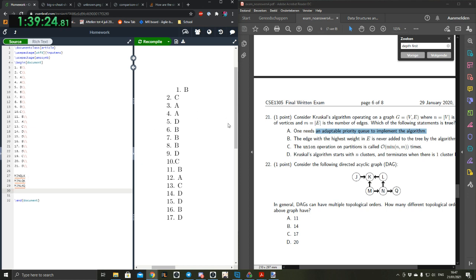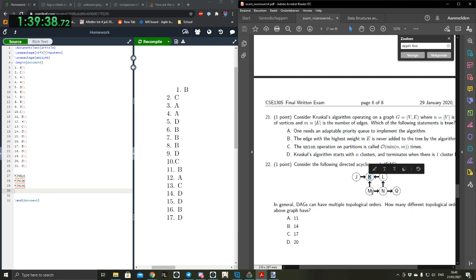So for the people who don't know, a topological order is where everything in the graph is displayed, and you follow the directions. For example, you cannot have K before M. That's the main thing: for something to be selected, all the incoming edges of that have to be selected. Yeah, inbound. So we cannot have K without L, M, and J.